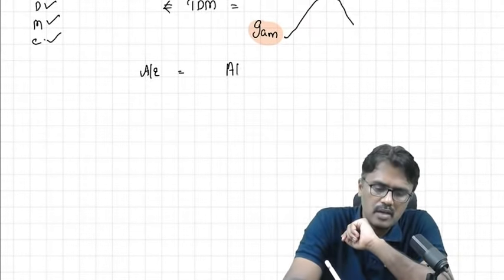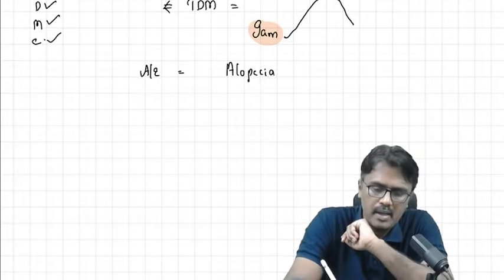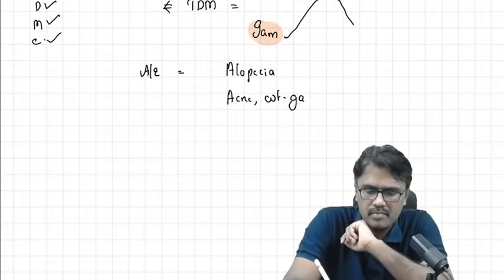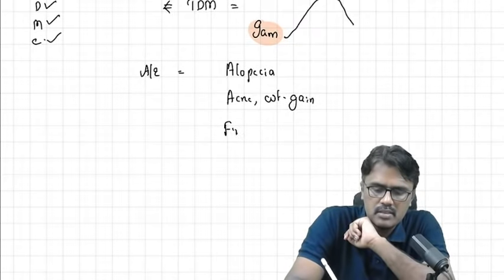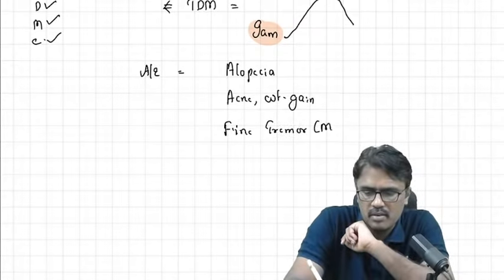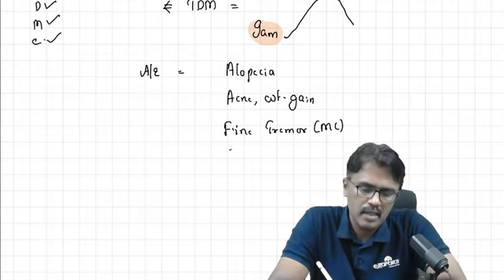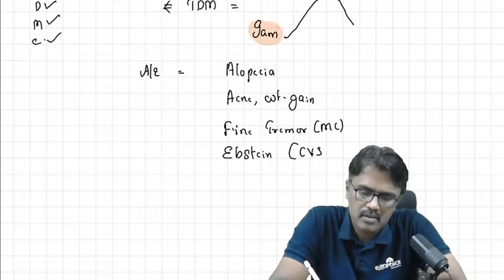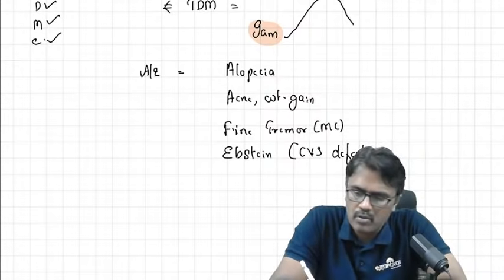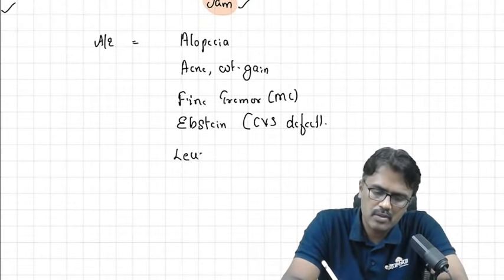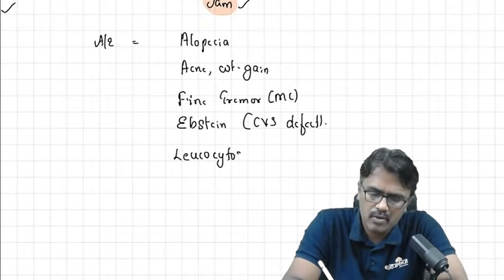Lithium can produce alopecia, acne, weight gain. Fine tremor is commonly seen; fine tremor is the most common. Then Ebstein's anomaly, one of the serious defects when we give the drug to a pregnant woman. They may end up with teratogenicity. Then leukocytosis, it can increase the leukocyte count. Then diarrhea, loose stools.